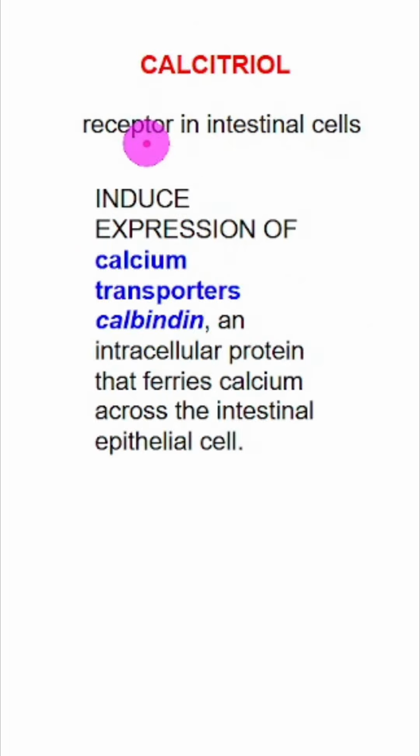And just like steroid hormones, it has an intracellular receptor. It has the ability to modulate gene expression, and it induces expression of special transporters called calbindin. So this is a transporter protein. It expresses on the surface of intestinal cells, and it will bind to calcium, which we consume in our diet, and helps in absorption. So indirectly, the kidney plays an important role by producing the active form of vitamin D.